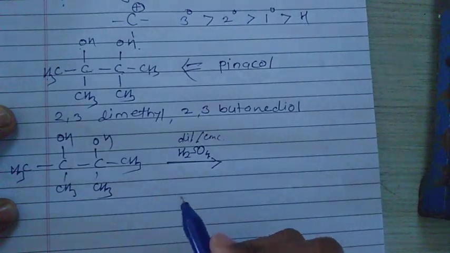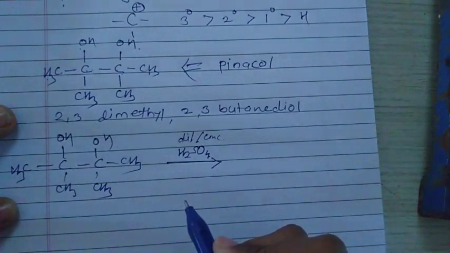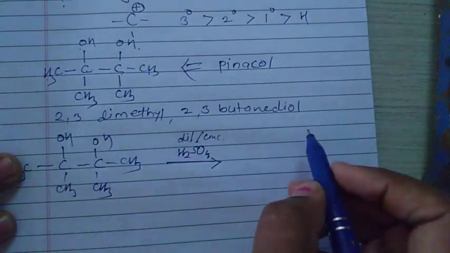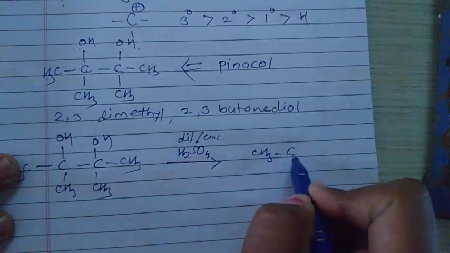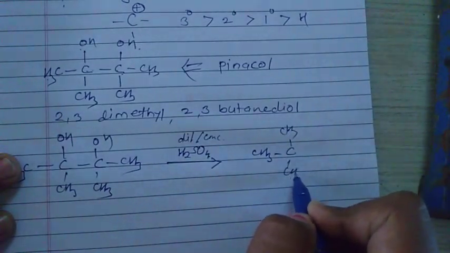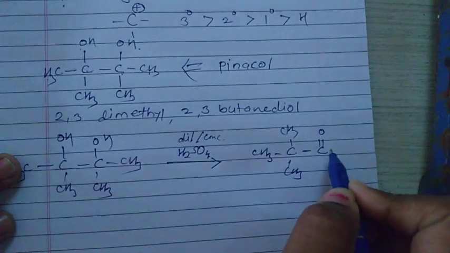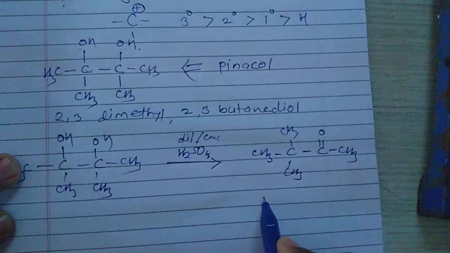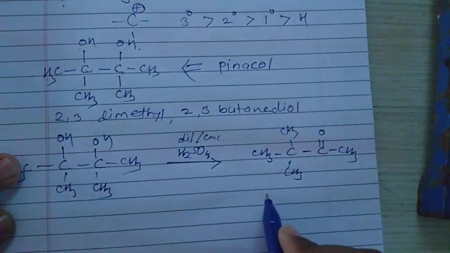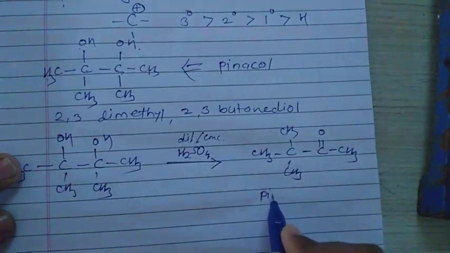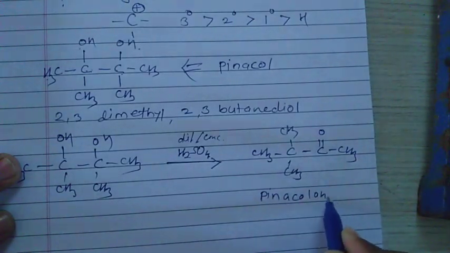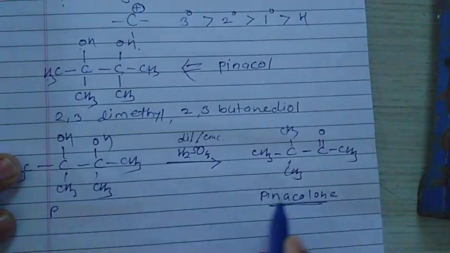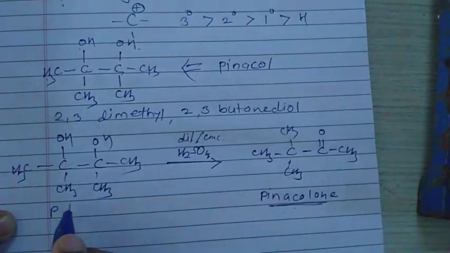Then the rearrangement reaction takes place and leads to the formation of a ketone like this, CH3 CH3 CO CH3. That ketone is called pinacolone. That means here we prepare pinacolone from a pinacol.